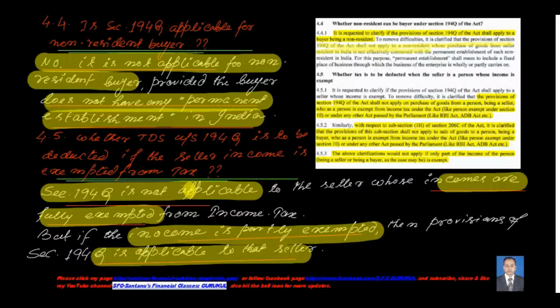This provision is applicable for other TDS sections also. So in this case, section 194Q is not applicable to the seller whose income is fully exempted from income tax. But if the income of the seller is partly exempted and partly taxable, whereas if the entire income of the seller is exempted, then 194Q is also exempted. But if the income of the seller is partly exempted, in such a situation 194Q will be applied. The provision of section 194Q will be applicable to that seller. So for part exemption, you cannot get any exemption from this section. For full exemption, you will get full exemption from this section. Okay.